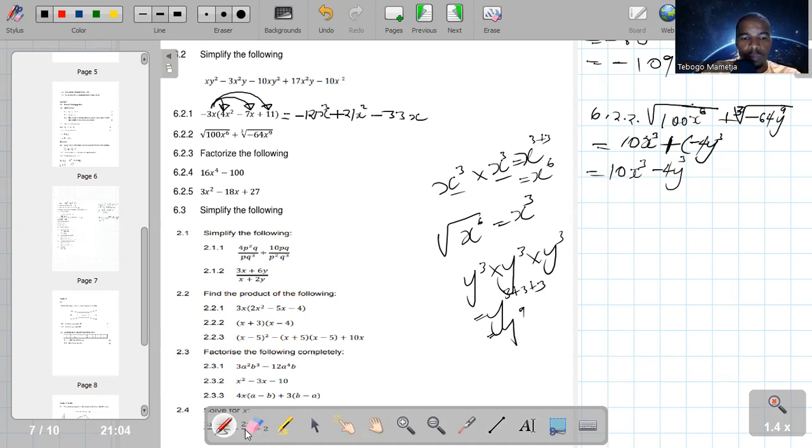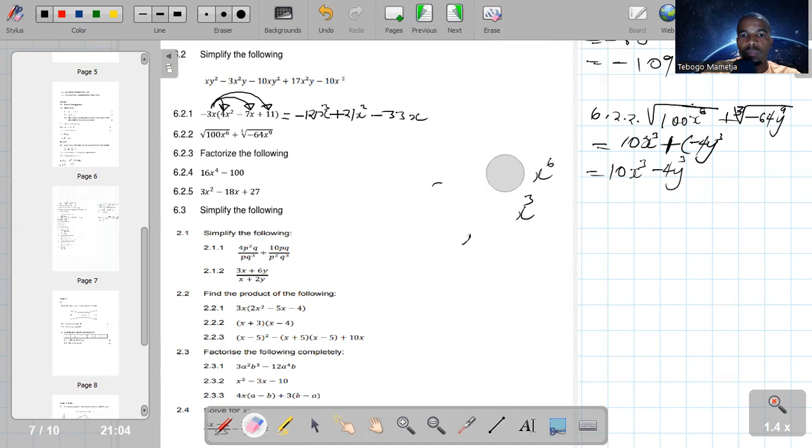Okay. Let me erase these ones there. Okay. Guys, factorize the following. Now we factorize 6.2.4. We factorize, guys. If you look at 16x to the power 4 minus 100, if you look at this, 16x to the power 4 minus 100.